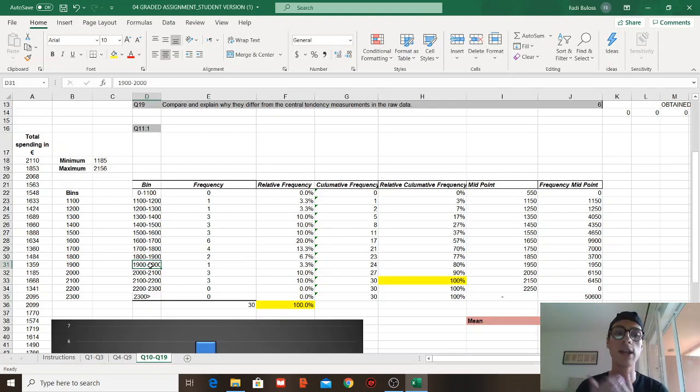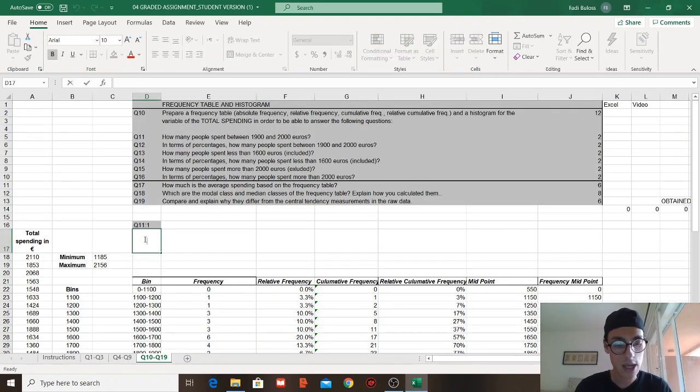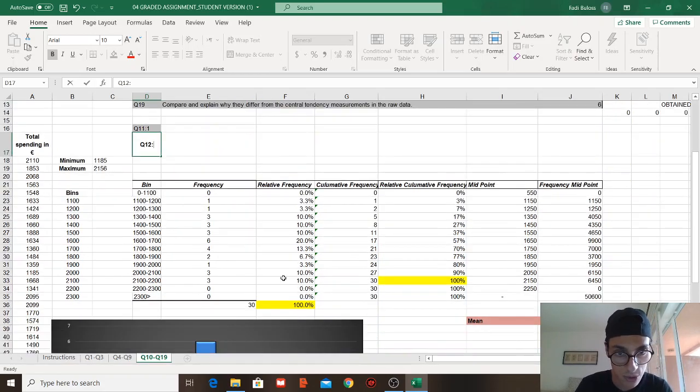We're not saying more or less. In between, we have 1, that is 3.3% of the whole 100. So the answer for question number 12 is 3.3. Or actually, I will do that.